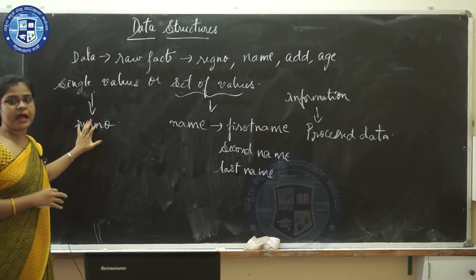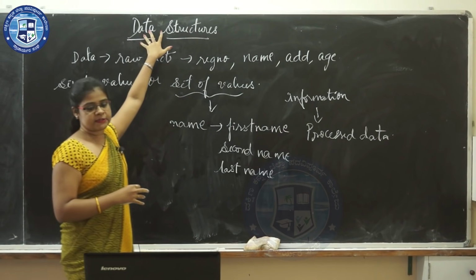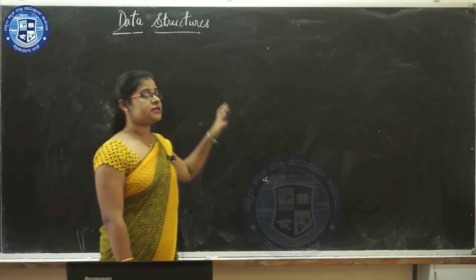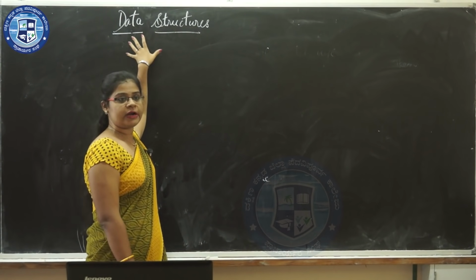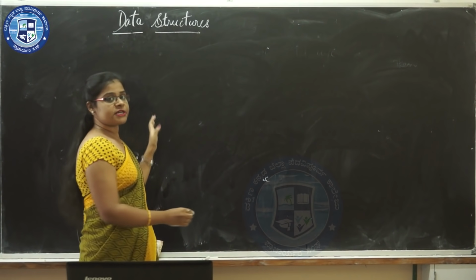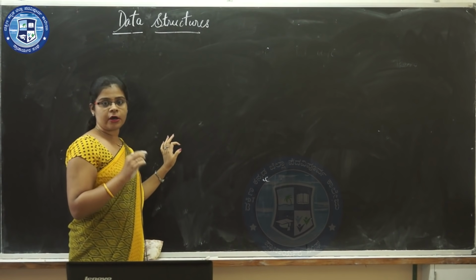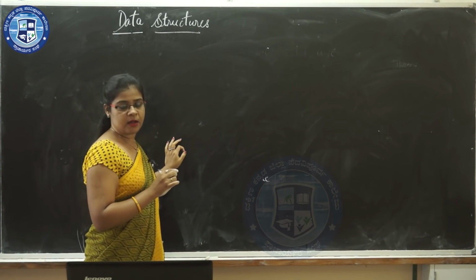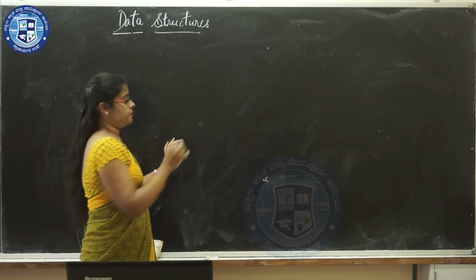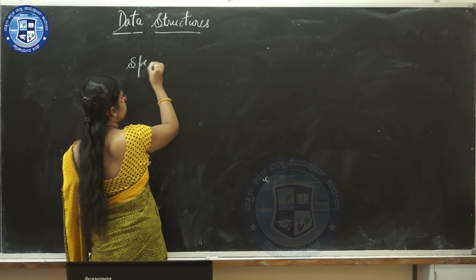Now we'll come to the actual concept of what is data structure. So now we shall see the definition of data structure. A specialized format for organizing and storing data is called a data structure.